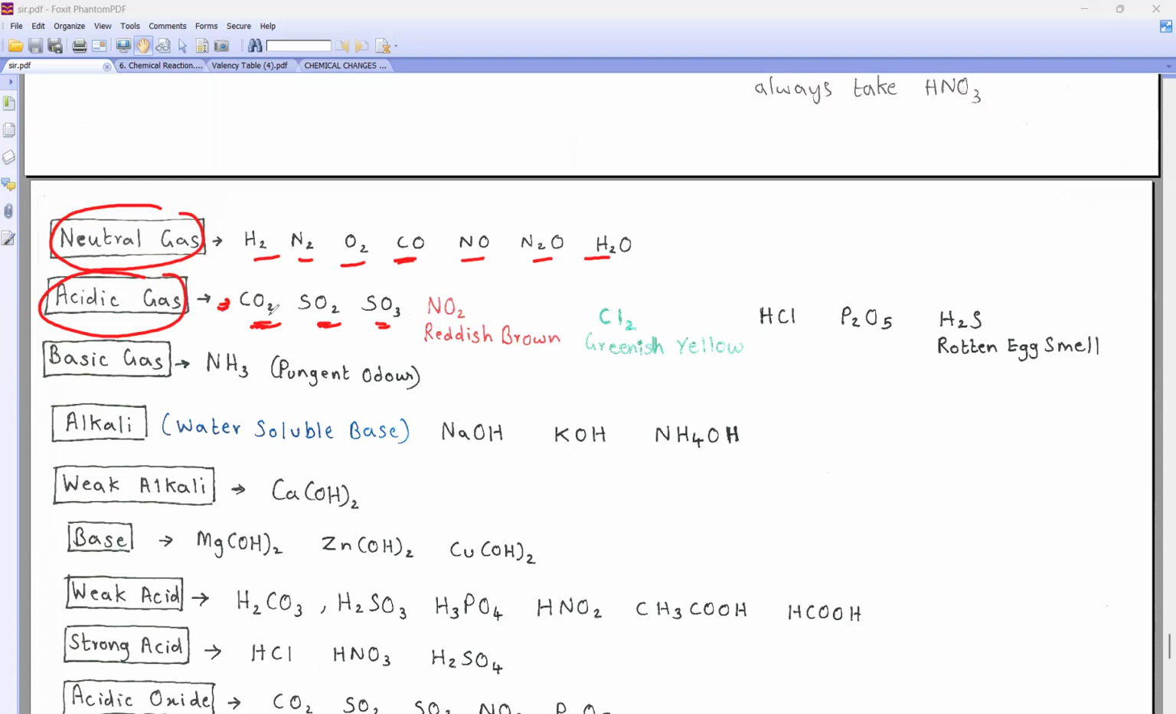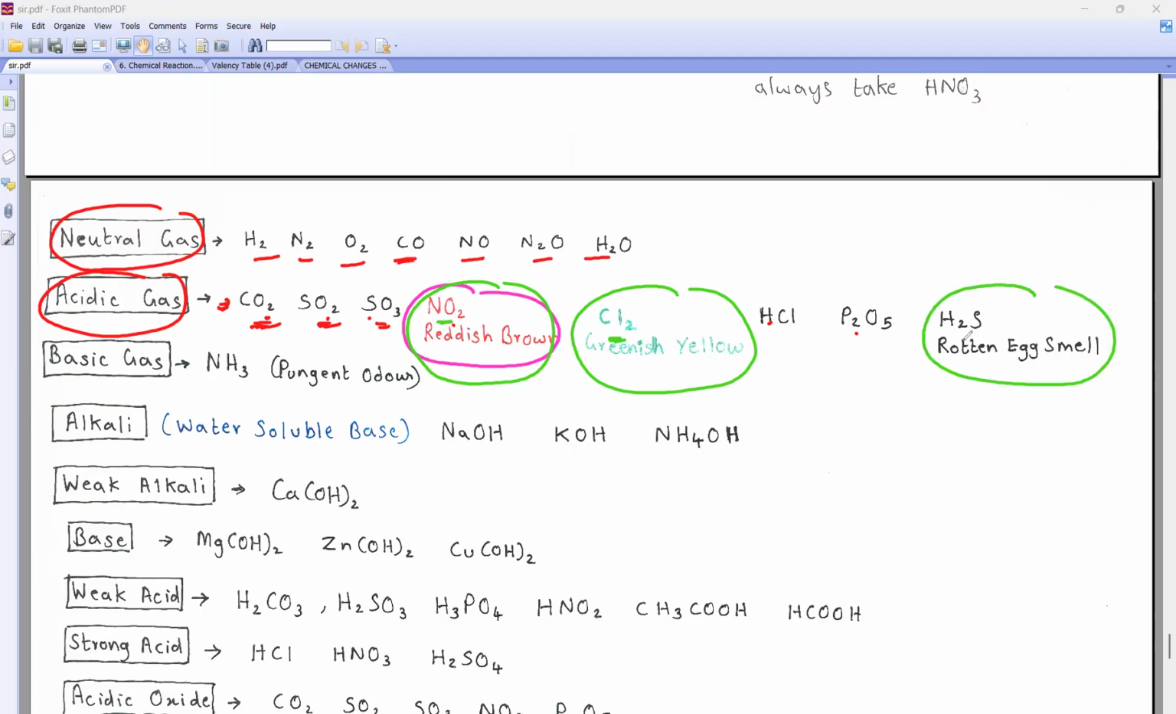These are acidic gases: CO2, SO2, NO2, HCl. All these are acidic. Now all this important thing also you should remember. What is the color of NO2? Reddish brown. If I say chlorine, what is the color? Greenish yellow. Suppose in the exam I tell you to write a reaction of greenish yellow gas, then chlorine gas should come to your mind. If I say write a reaction of reddish brown gas, then NO2. If I say write a reaction of rotten egg smell, then hydrogen sulfide. Clear?